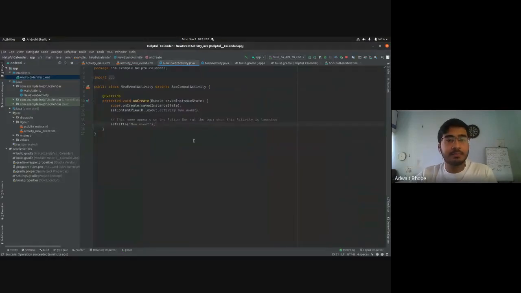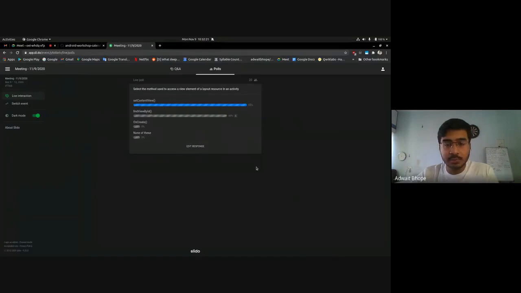So this is what I think you guys are all referring to, set content view, that is R.layout.activity_new_event. This line, this function, is what is responsible to link this XML file to the activity, and the findViewById function is what will get the widgets in a particular layout so that you can use them, just like getElementById in JavaScript. So yeah, I get it. It was a little ambiguous, but I hope it is clear now. Even I got confused.